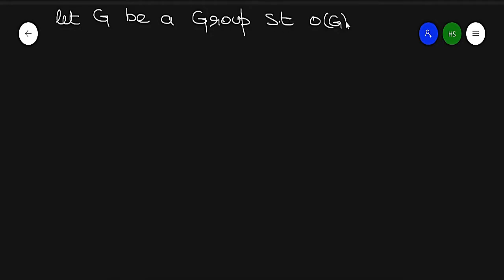First application of the class equation. So that is, let G be a finite group of order P raised to power n, where P is a prime number,